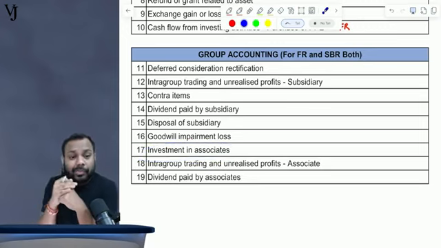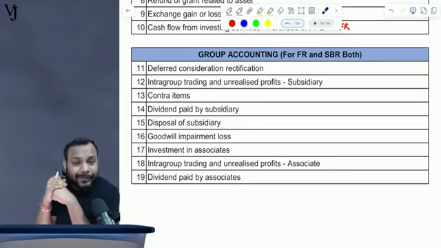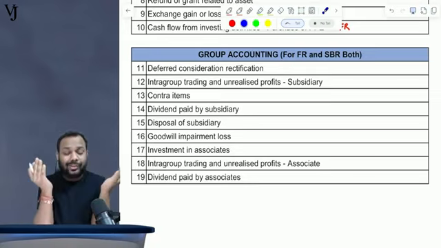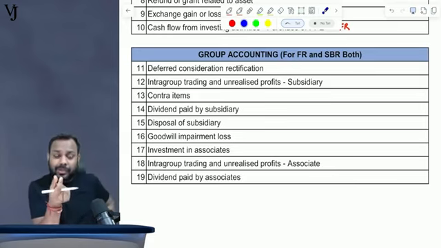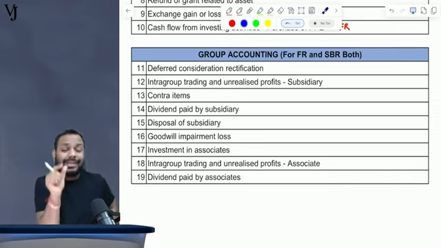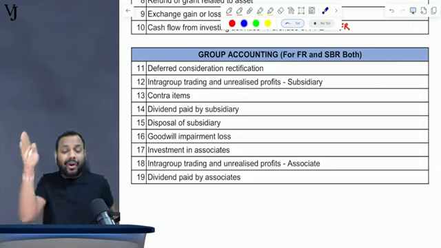Now, there comes an adjustment where the cost of investment is less than the proportionate share of net assets. In that case, we have to recognize a gain on bargain purchase. Generally, we see students missing out on these small complex adjustments. They are small adjustments, but if you miss them, the marks are gone, right? So these small things which you might miss, I'll be covering all of them in my